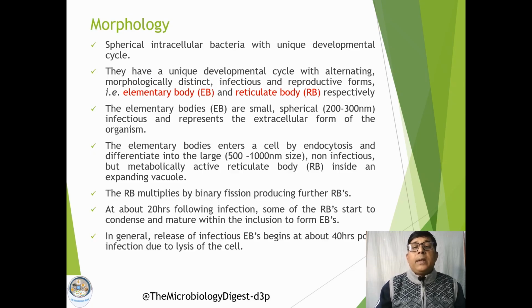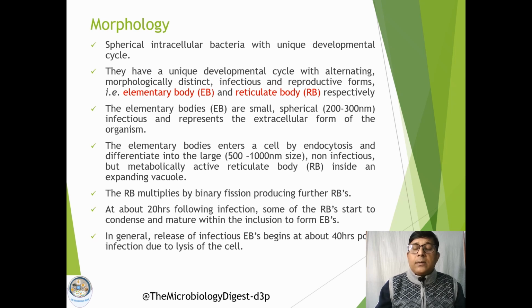This unique developmental cycle comprises alternating two morphologically distinct forms. One form is called the elementary body, which is the infectious form, and the other is the reticulate body, which is the reproductive form of the organism. The elementary bodies are small, spherical, the infectious form, and also the extracellular form of the organism. The reticulate body, the reproductive form, multiplies by binary fission.